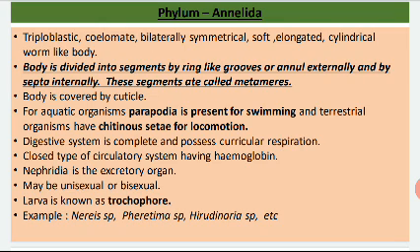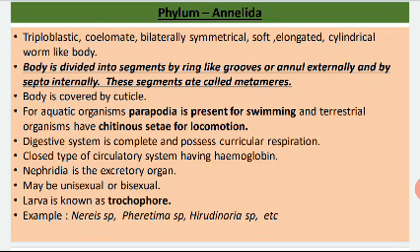And these segments are known as the metameres. Okay, and their body is covered with cuticle, and if they are aquatic, they possess parapodia for swimming, and if they are terrestrial, then they possess chitinous setae as their locomotory organs.